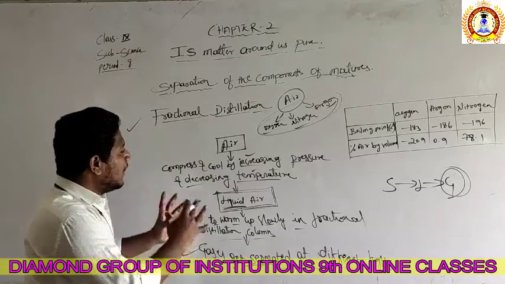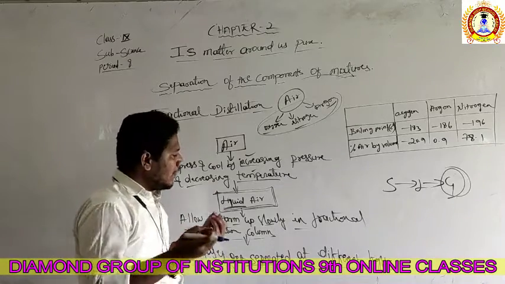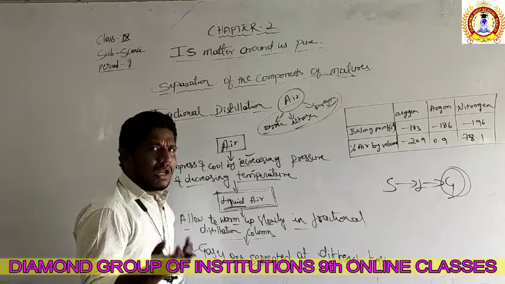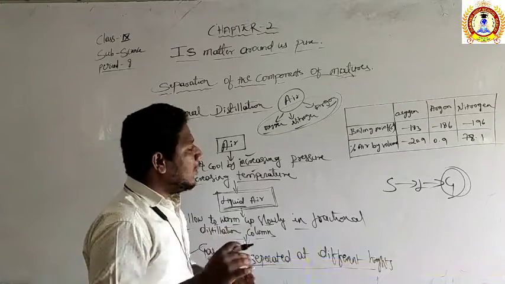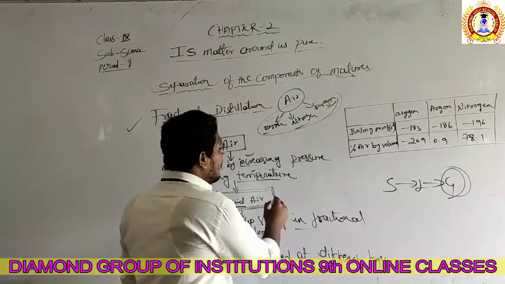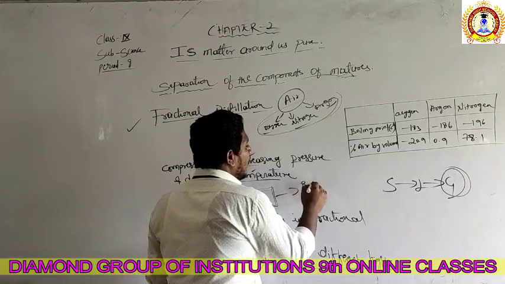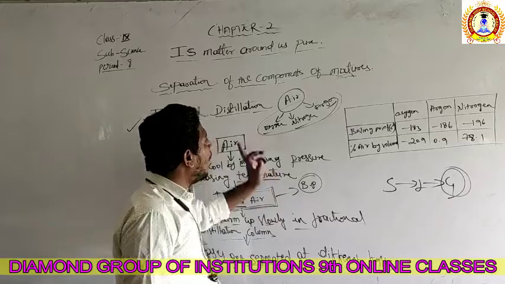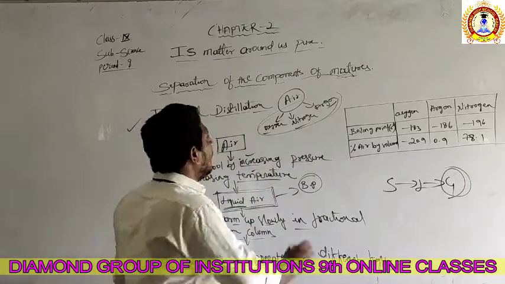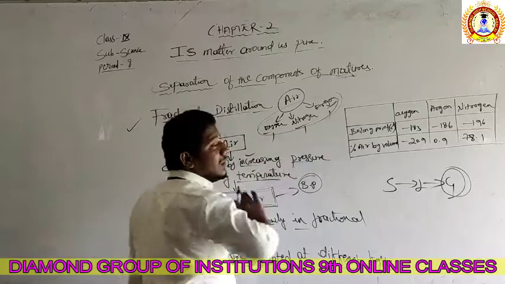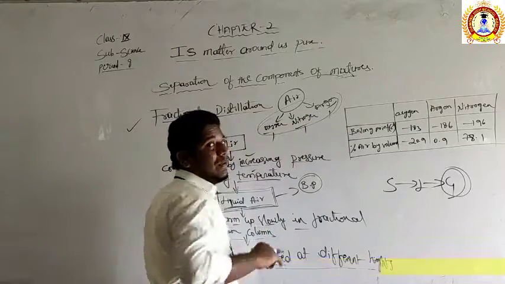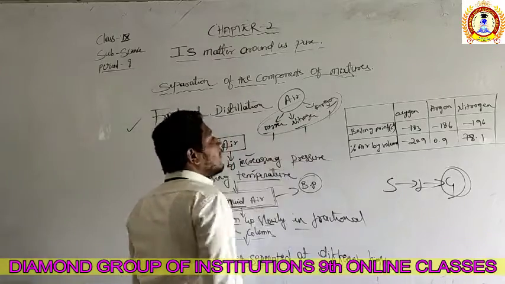So now the liquid air is there. Warm it slowly. Start warming it a little, and then what happens? The liquids can be separated with the help of boiling point. If oxygen, nitrogen, and argon are there, each of them has a different boiling point. Now they are not gases, they have become liquids. So they all have different boiling points.